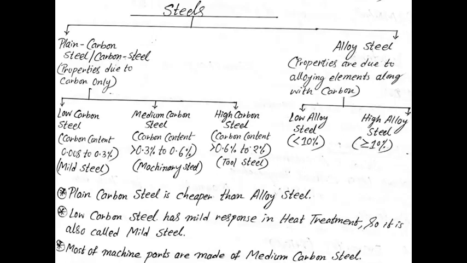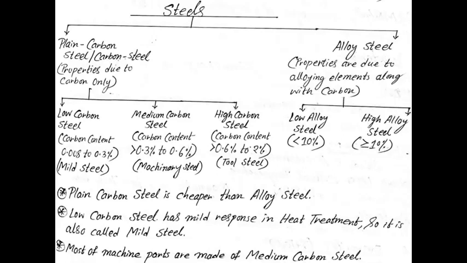Now come to the alloy steel. Alloy steel is basically a type of steel where we add some alloying elements along with plain carbon steel for some definite mechanical property as per requirement. If the alloying element is less than 10%, then the alloy steel is known as low alloy steel, and if the alloying elements are greater than 10%, then it is known as high alloy steel.